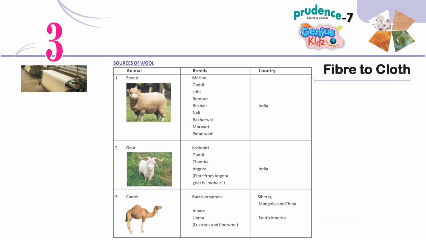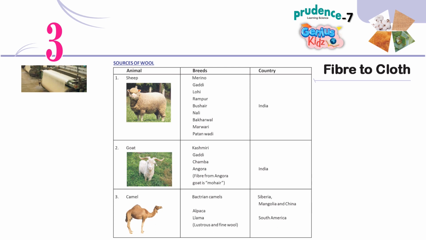Sources of wool. Animal, breeds, country. 1. Sheep: Merino, Gaddi, Lohi, Rampur, Busher, Nali, Bakharwal, Marwadi, Patanwadi. India. 2. Goat: Kashmiri, Gaddi, Chamba, Angora.